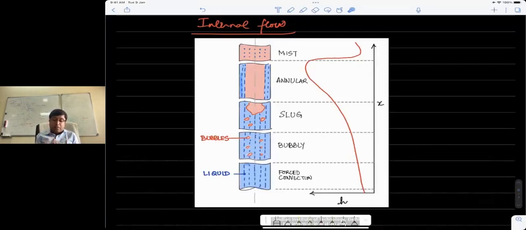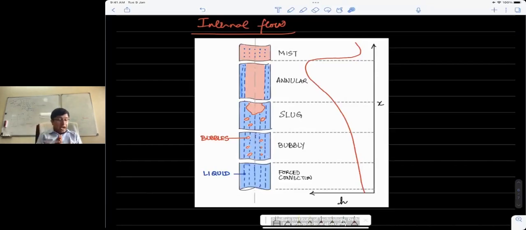The annular flow is marked by the condition that the vapor is primarily confined in the core region of the tube, and the liquid forms a film in the annulus between the vapor and the solid. This is a zone where the heat transfer coefficient reaches a maximum, where it is the highest.